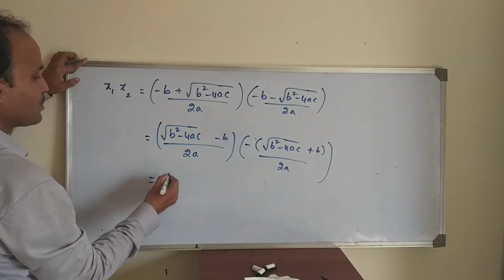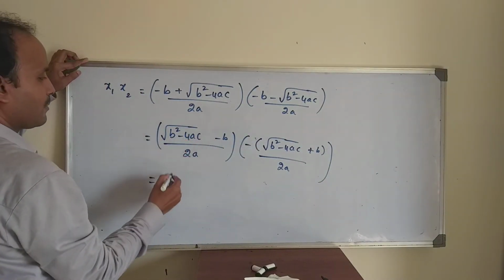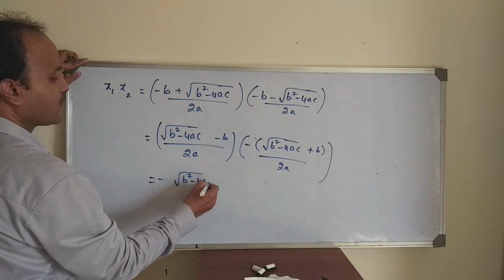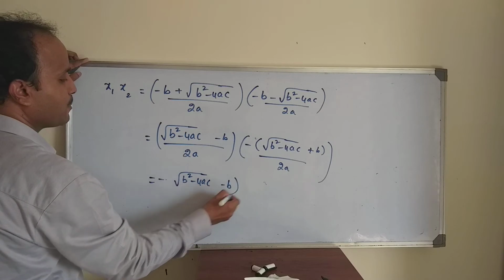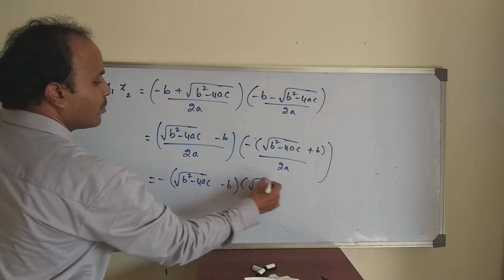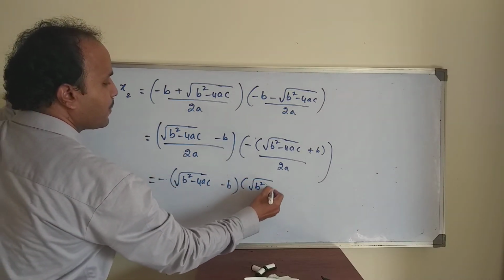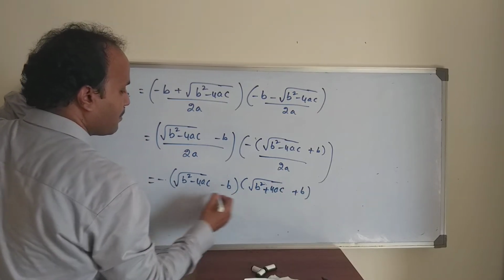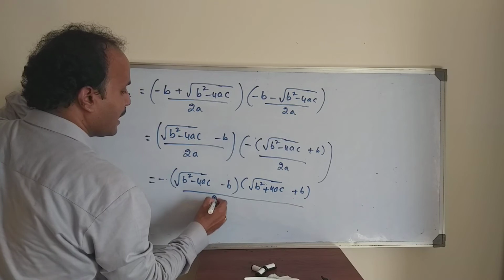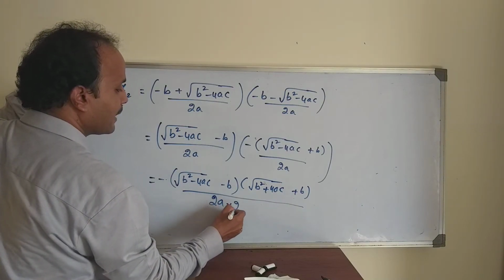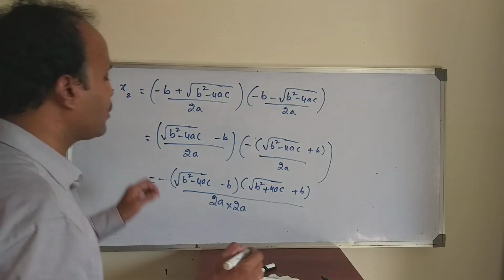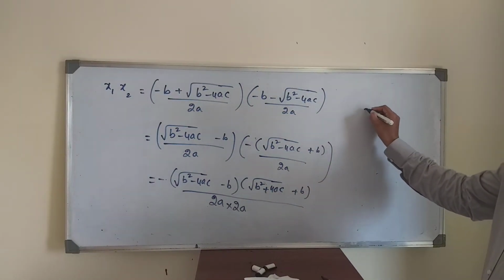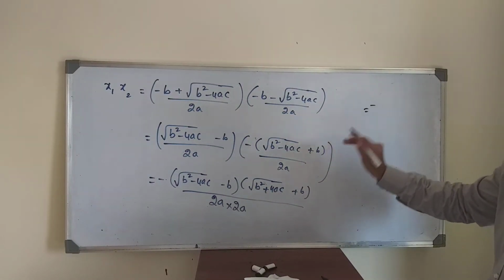The minus comes outside, the remaining is as usual. This is root of b square minus 4ac minus b, into root of b square minus 4ac plus b, by 2a into 2a, which is 4a square. The minus remains as usual.